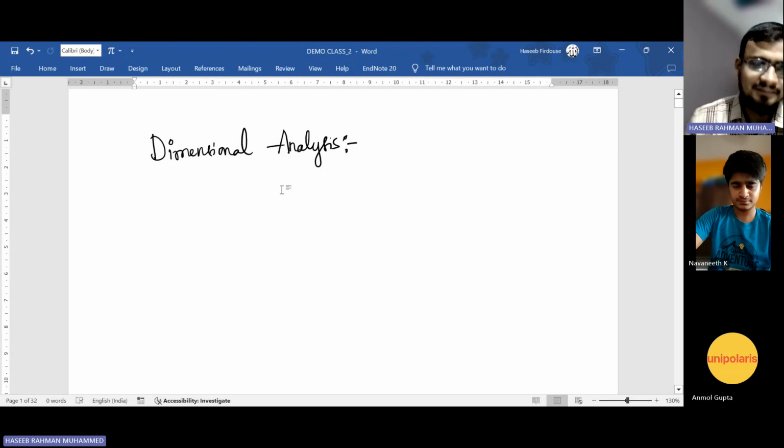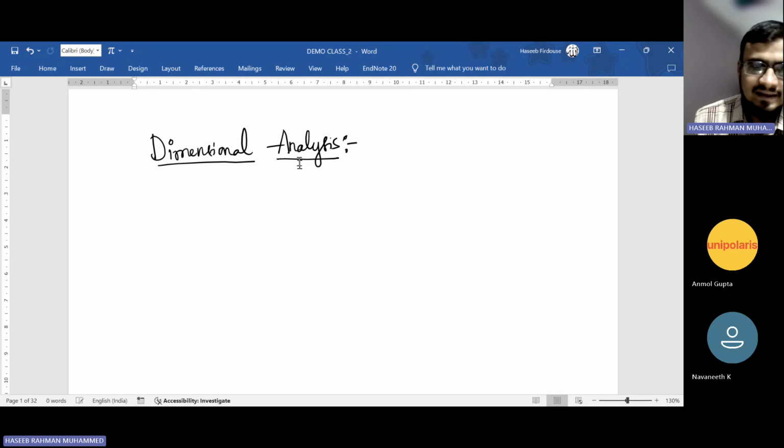No. Right, fine. Before we go to this concept, let us see one important concept that relates to dimensional analysis. Do you know what physical quantities are?